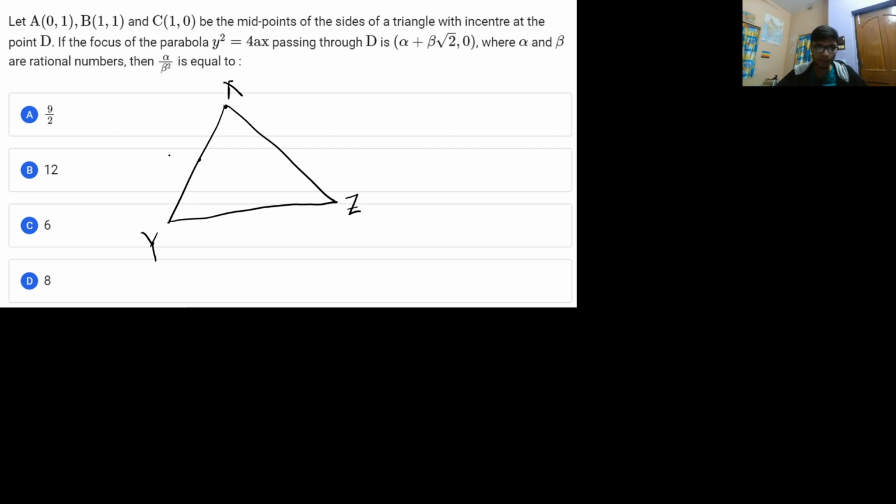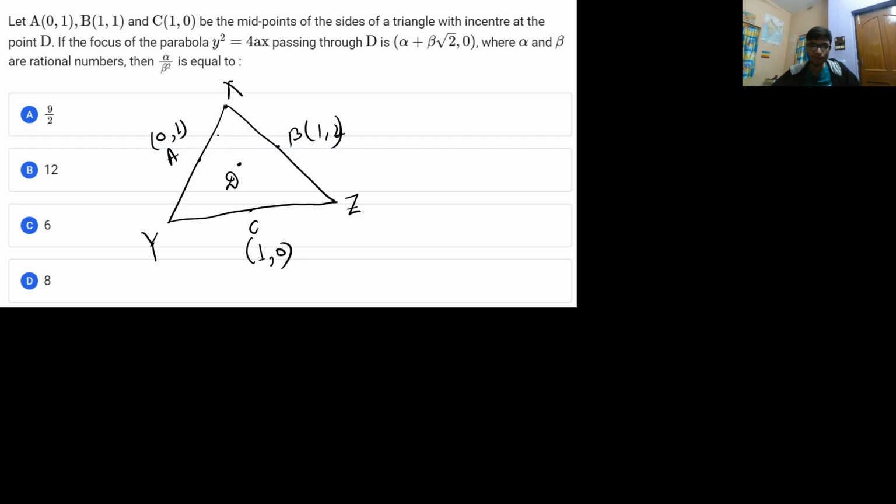It says that the midpoints are: this point is A, that is 0 comma 1, this point is B, that is 1 comma 1, and this point is C, that is 1 comma 0. So you can definitely calculate the other coordinates as well. Now it is saying that these are the midpoints of this triangle with the incenter at point D. So the incenter of this triangle is at point D.